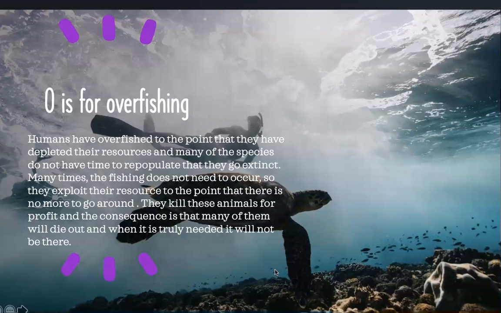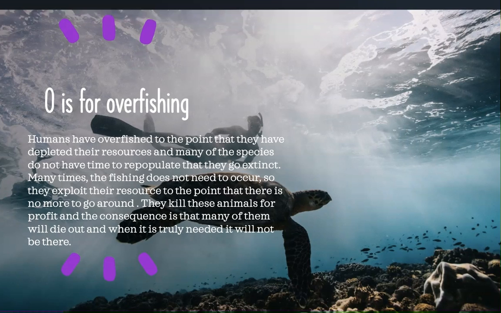O is for overfishing. Because of humans' increase in population and rise to the top of the food chain, humans have started to overfish to the point that they are depleting the resources, and many of the species do not have time to repopulate, so they go extinct.